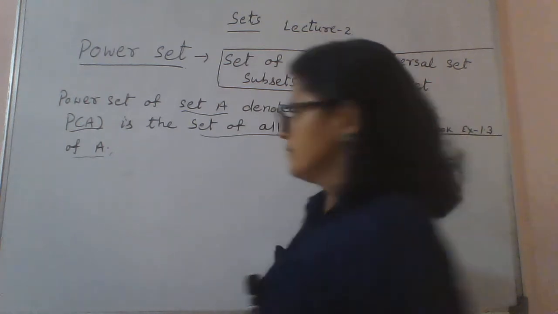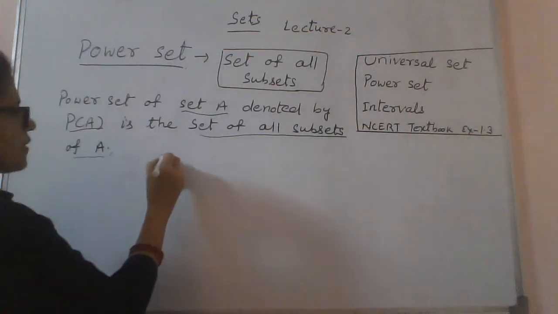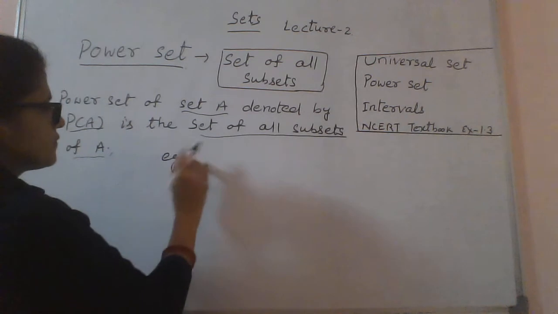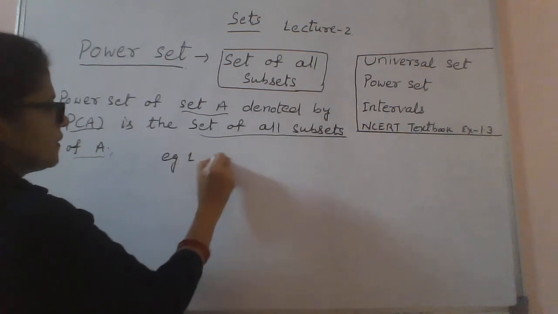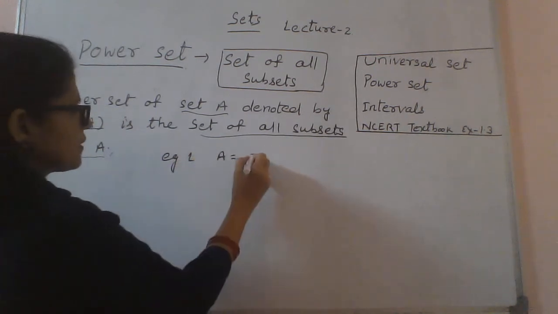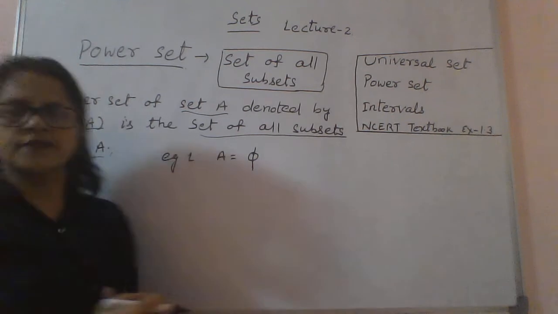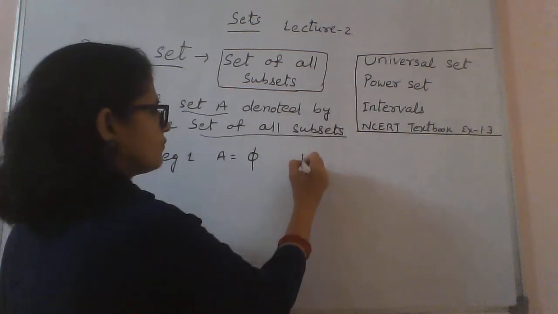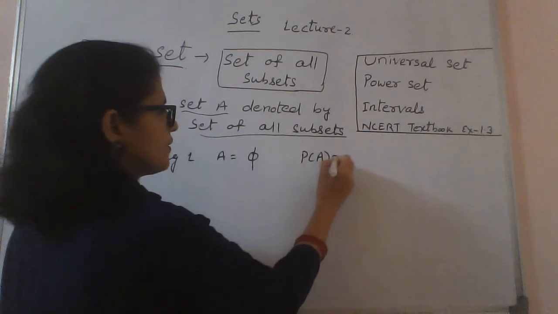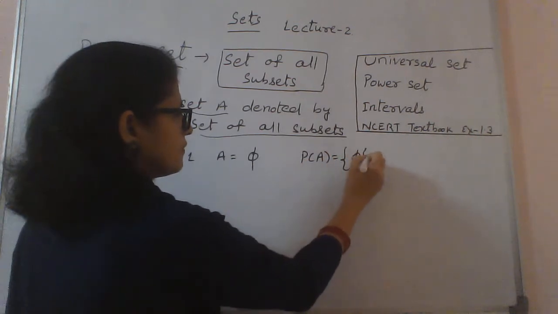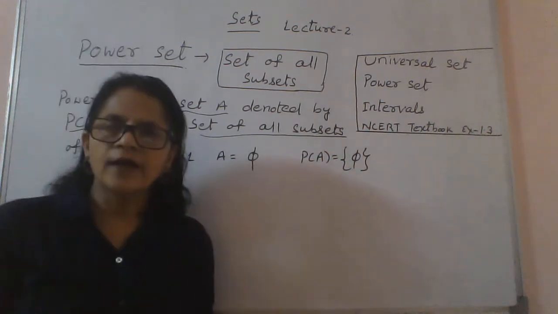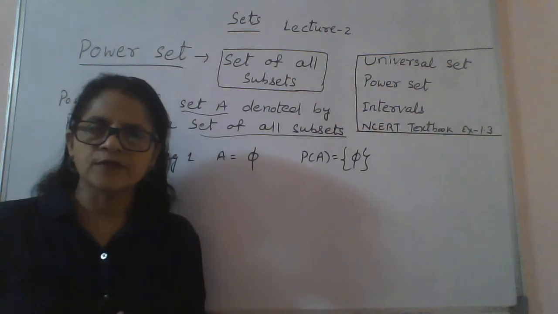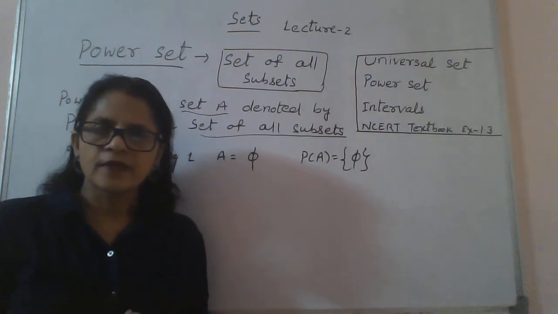For example, the first example: let me take A as an empty set, A equal to ∅. So if I want to write the power set of A, it will be {∅}. And you know ∅ is a subset of every set, right?